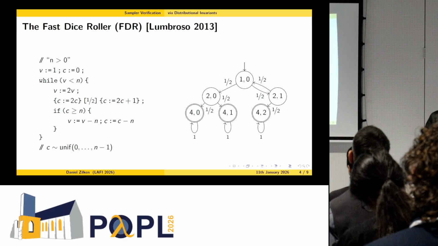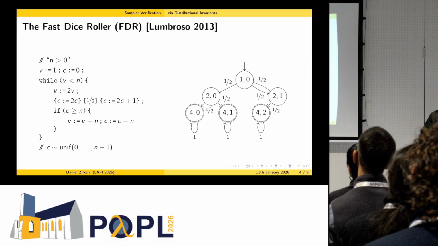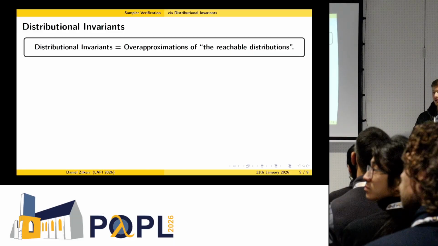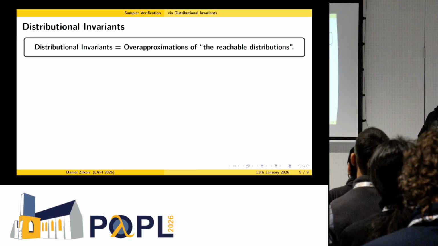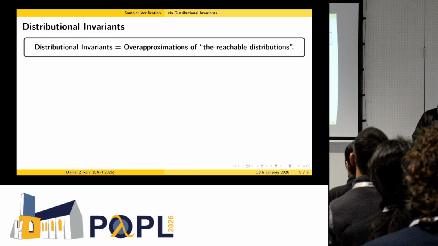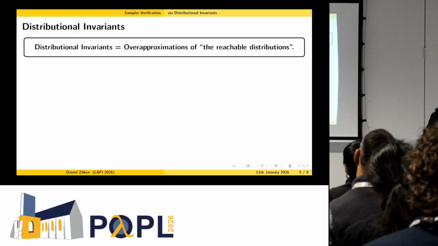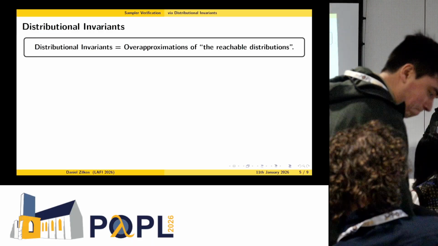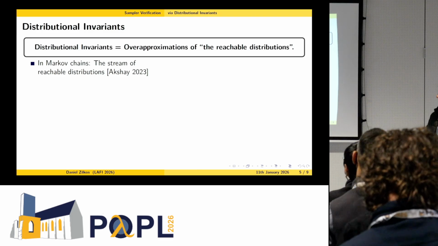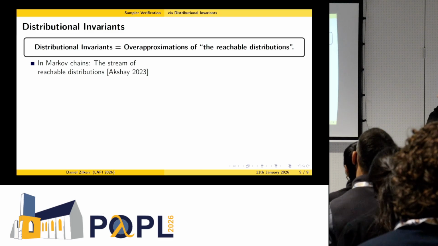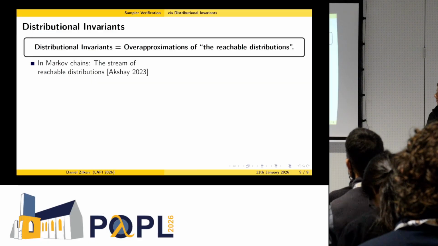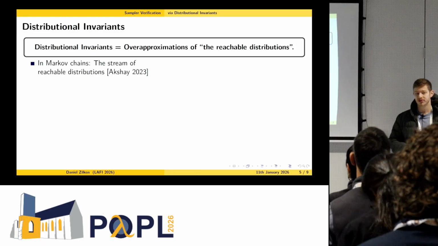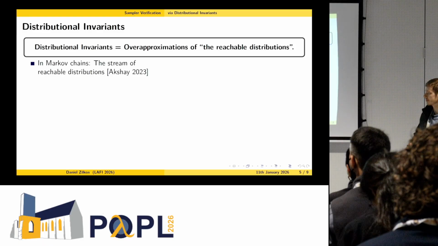And we want to verify the fast dice roller using distributional invariants. What are those? We define a distributional invariant as an over-approximation of the reachable distributions. Now, what are the reachable distributions? Here we got inspired by some work on Markov chains. Namely, here we can define the reachable distributions as the unique stream of distributions that are reachable from some initial distribution.